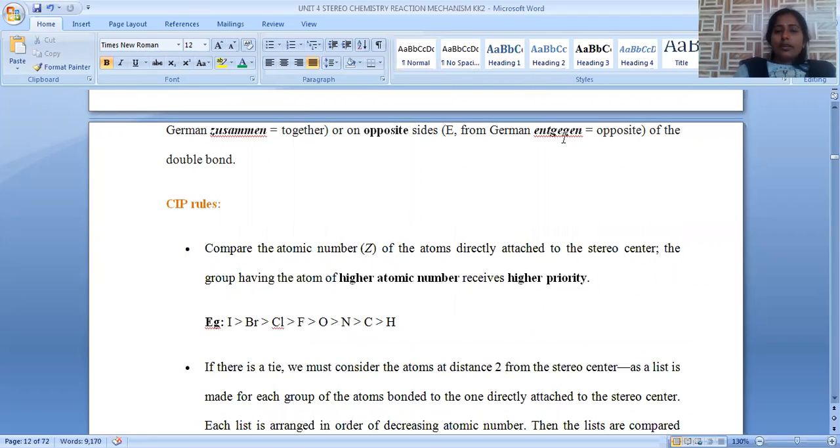Z stands for zusammen, nothing but together. E stands for entgegen, which is nothing but opposite in direction.